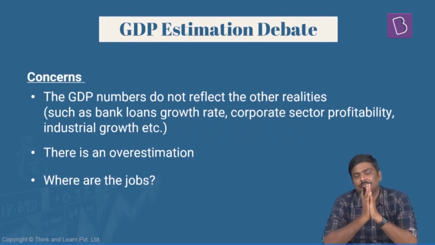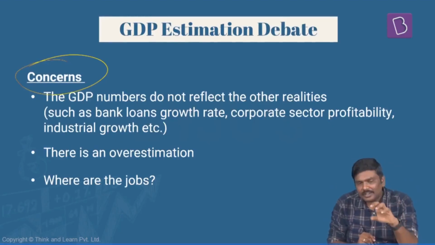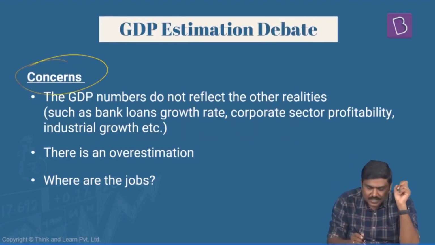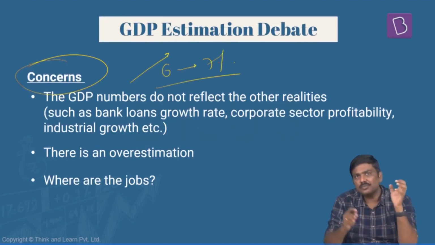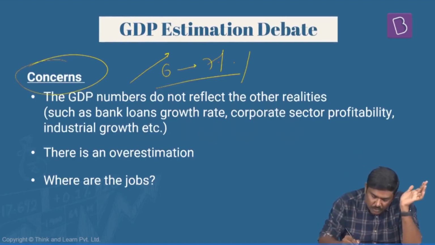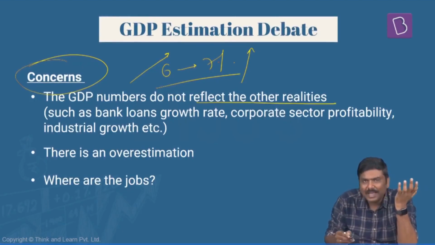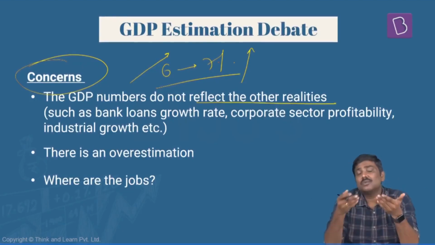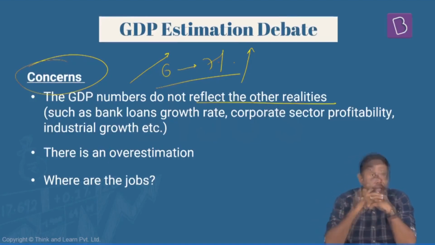What is the issue at hand here? Have a look at this. The concern related to this methodology is that under it, the GDP growth rate is, let's say, 6%, 7%, 6.8%, so on and so forth. But experts are saying if GDP is so high, then why is it not getting reflected in other macroeconomic parameters? Now you'll ask me, sir, what is the meaning of macroeconomic parameters in this context? Have a look at this.